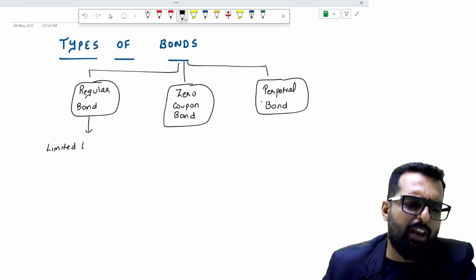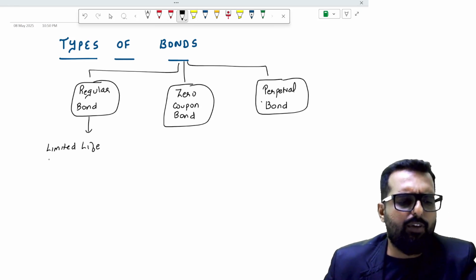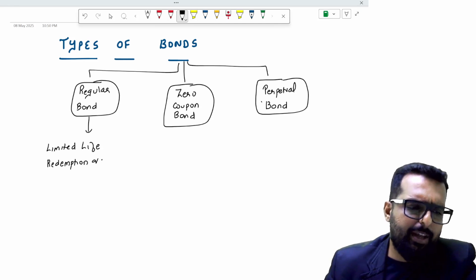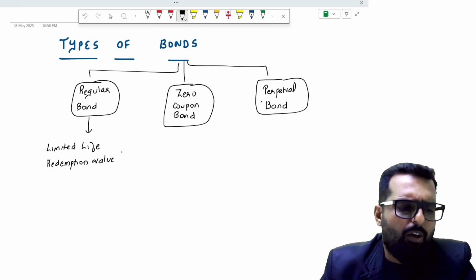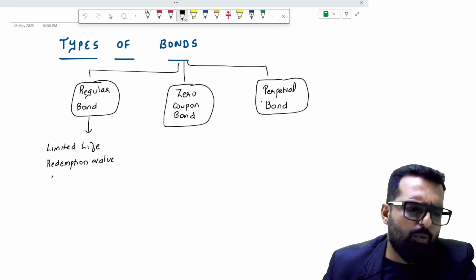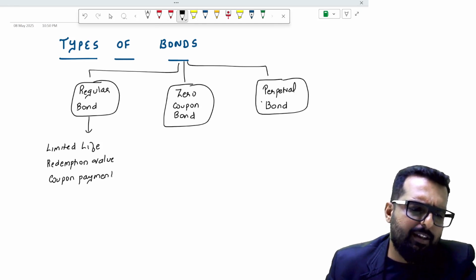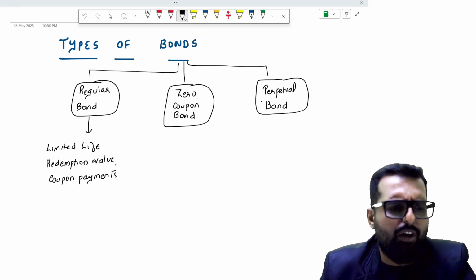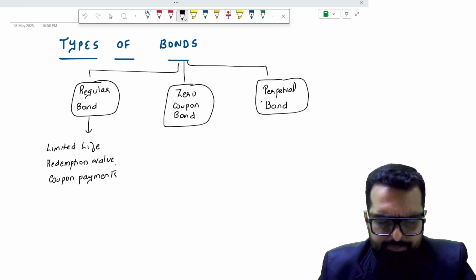Okay. So friends, a regular bond is basically a bond which has got limited life. So let us say it has got a life of 5 years. It will have a redemption value at the end of 5 years. There will be an amount that it will be paying. Then it will have a coupon rate. Coupon payments will be made on a regular basis. These are the three major criteria of a regular bond. Okay. We are going to do questions on all of this in the upcoming part.